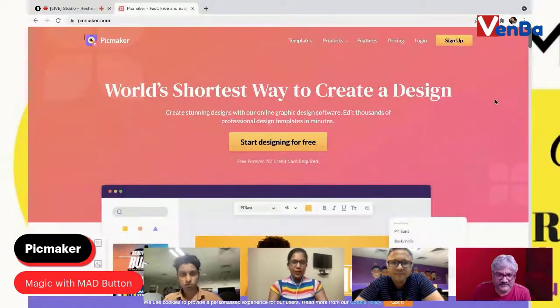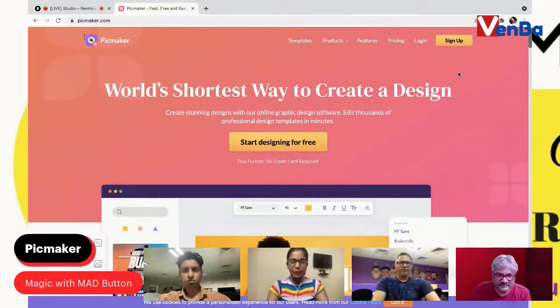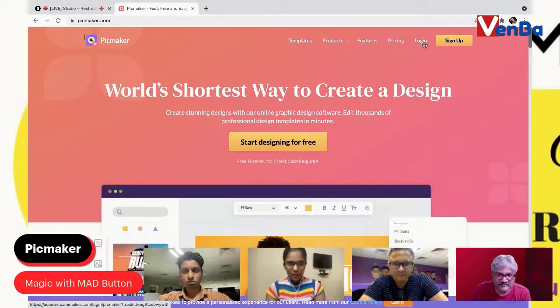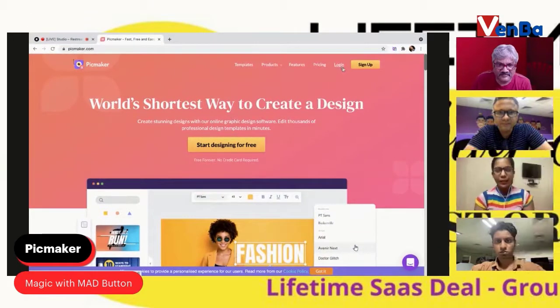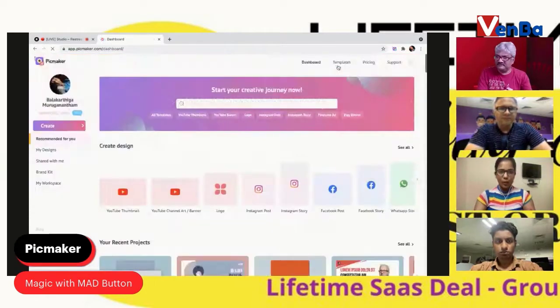Okay. So as soon as you enter, this is how it looks. I'm going to go from the very basic steps. If you are a returning user, if you've already signed up with Pickmaker, you can log in. If you're new here, you can use the sign up button. You can always sign up with your Facebook or your Google account. It's super easy. So just click on login and you will be taken to the dashboard, which looks like this.